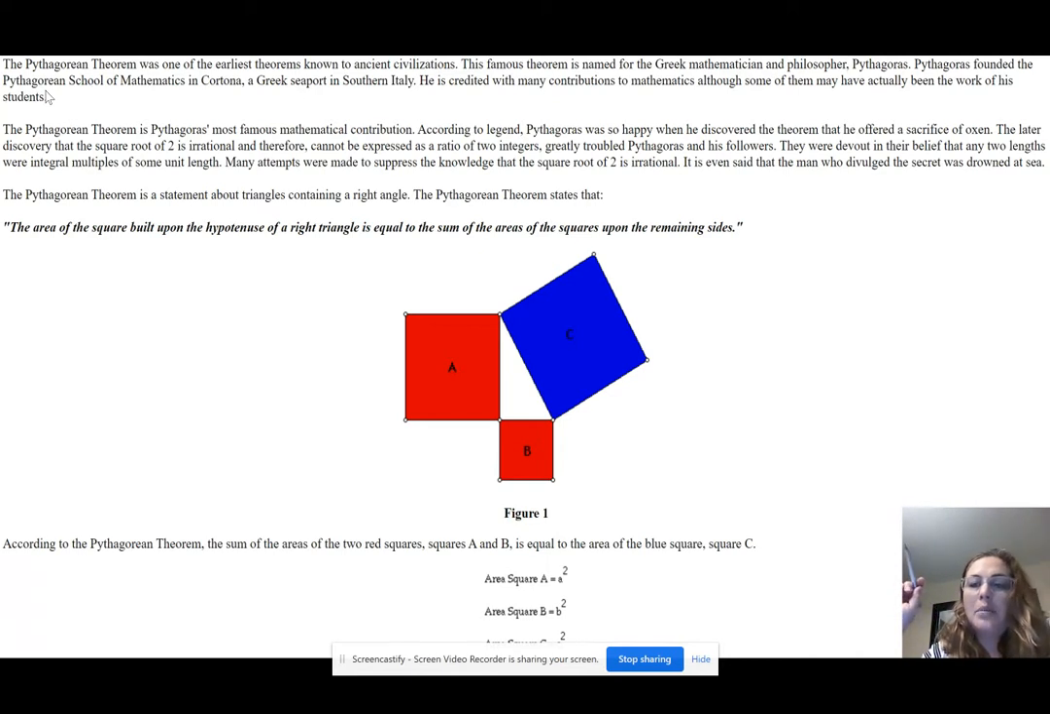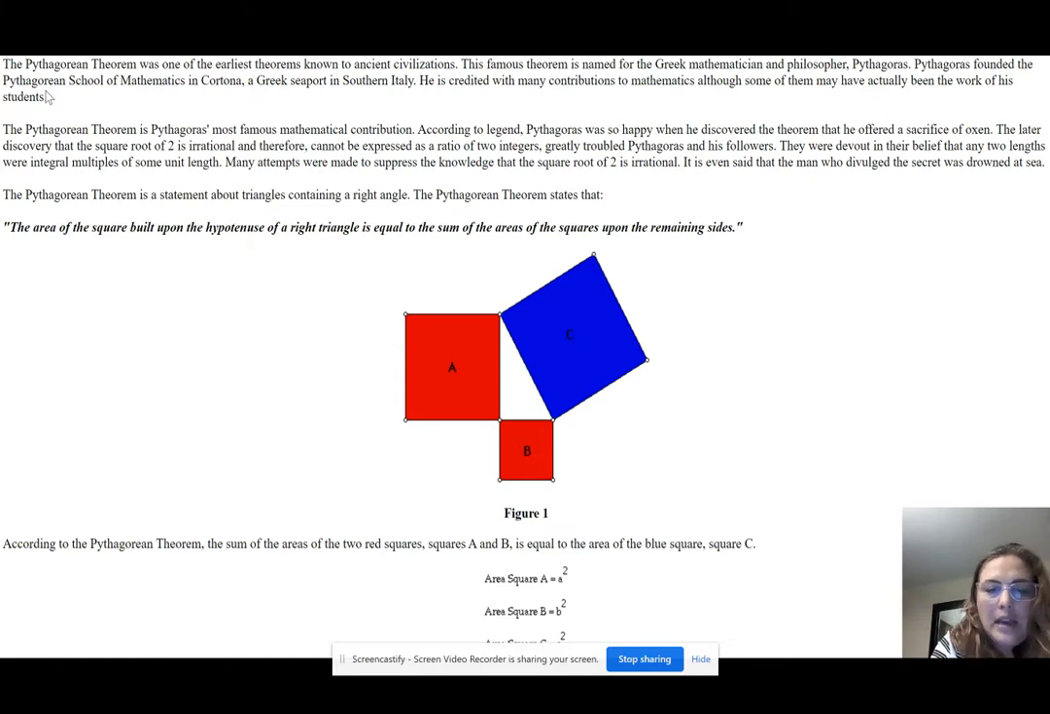They were devout in their beliefs that any two lengths were integral multiples of some unit length. Many attempts were made to suppress the knowledge that the square root of 2 is irrational. It is even said that the man who divulged the secret was drowned at sea. Sound familiar? The Pythagorean theorem is a statement about triangles containing a right angle.